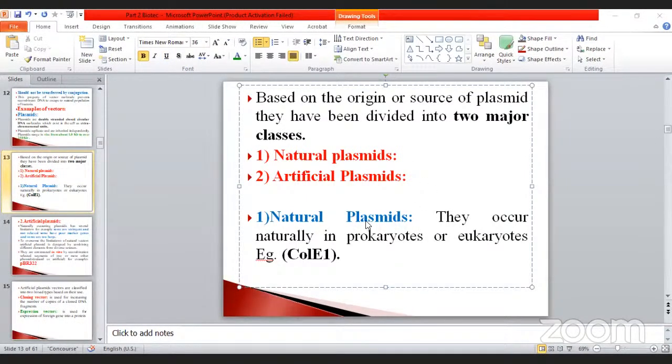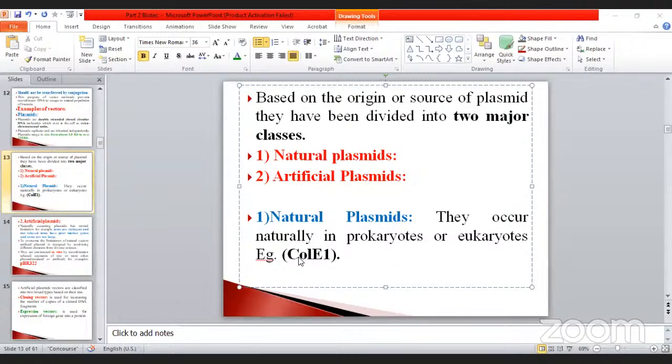Natural plasmids. The natural plasmid example that I have given is E. coli, ColE1. Natural plasmids occur naturally in prokaryotes or eukaryotes. They are naturally present as extra chromosomal bodies in the host cell, and they can be isolated with the help of some special techniques. You already know about this. They occur naturally in prokaryotes and eukaryotes. Example, ColE1.